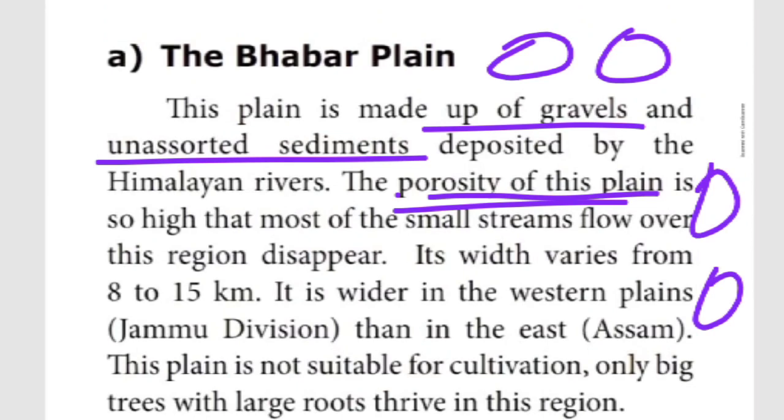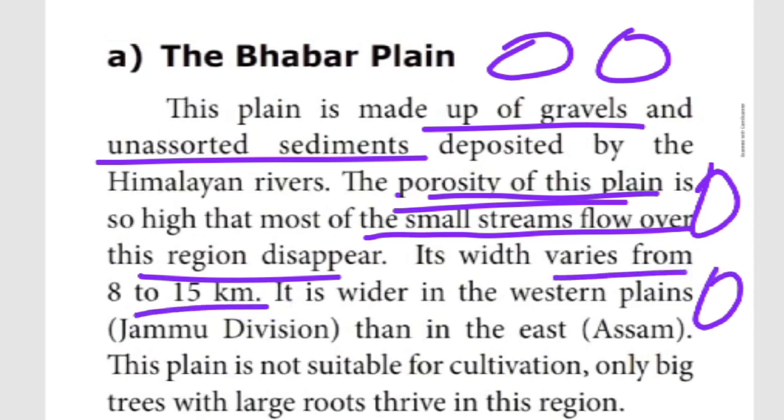So what is going on here? Small streams flow over this region and disappear soon, that's why, like that they are telling. Then how many kilometers long is this plain? It is 8 to 15 kilometers long, this Bhabar plain. Moreover, it is wider in the western plains than in the eastern area.